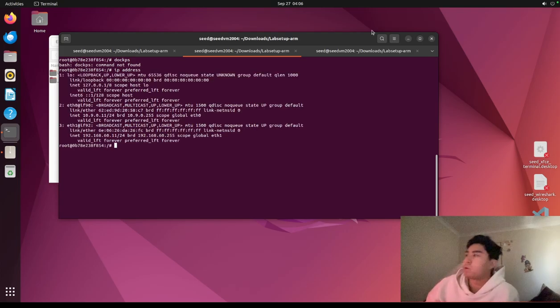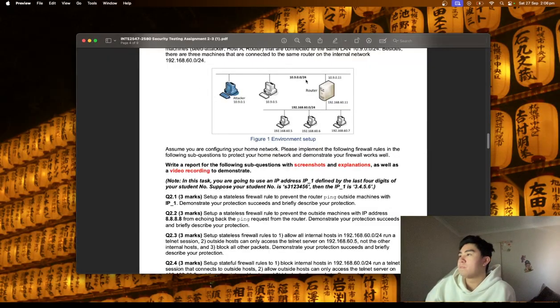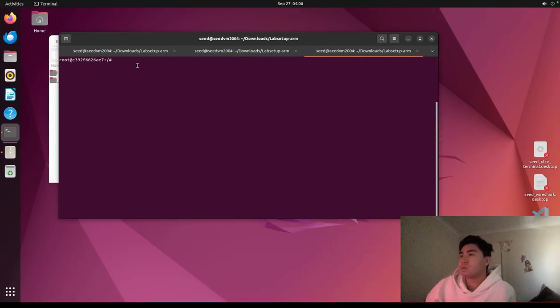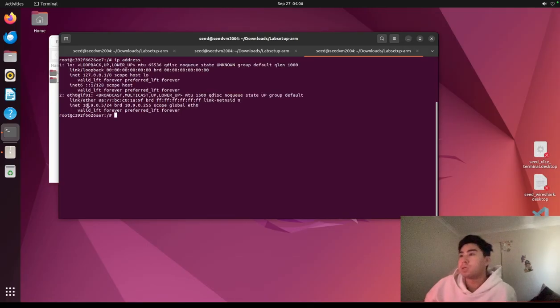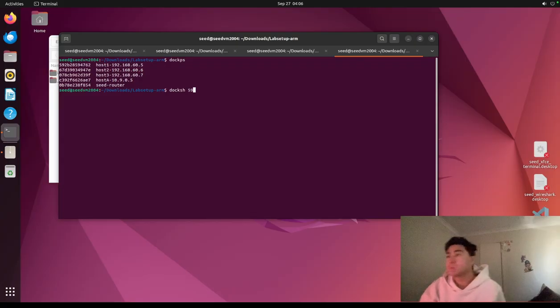I have the router here. We're following this configuration, this whole environment right here. So we're on the router right now. I have this one as host A. Yeah, host A. And the next one I'll be doing this one for host 1, so 59.